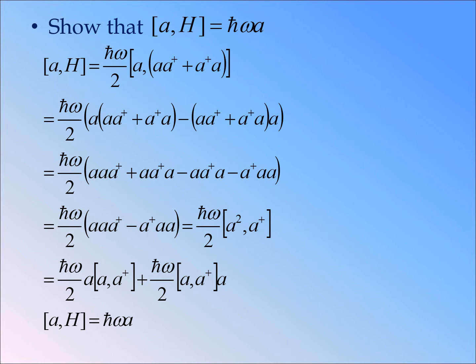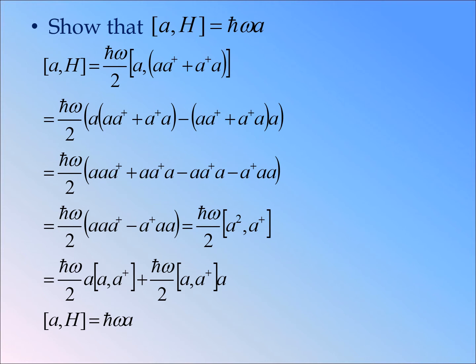If you multiply this, we get ħω/2 (A A A† plus A A† A minus A A† A minus A† A A). So the second and third terms cancel out. So you get ħω/2 (A A A† minus A† A A). So this can be written as ħω/2 [A squared, A†]. That is a commutation relation.